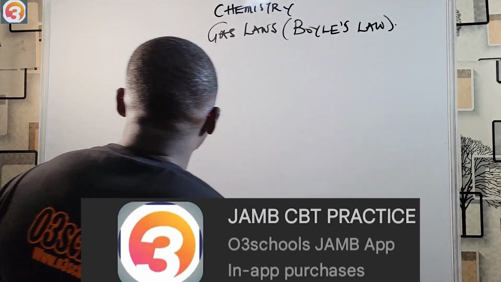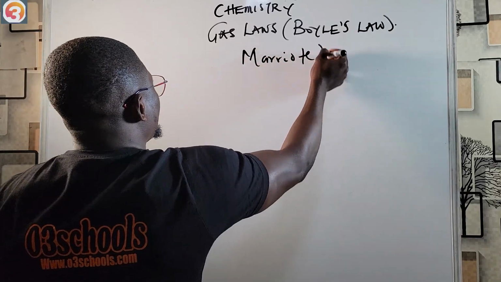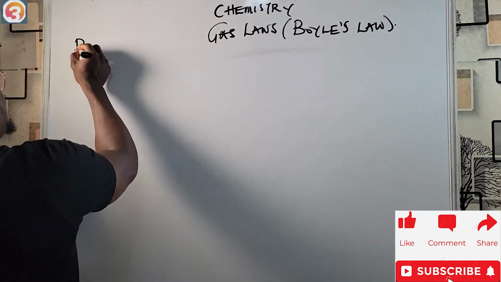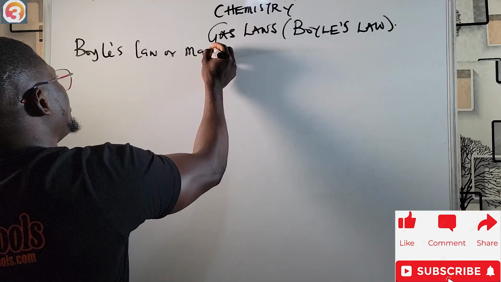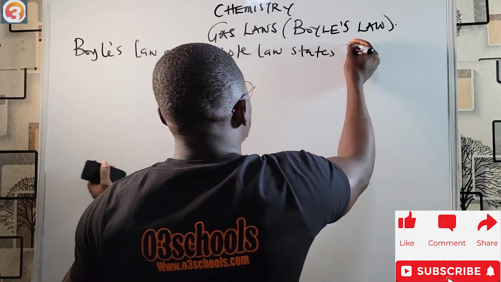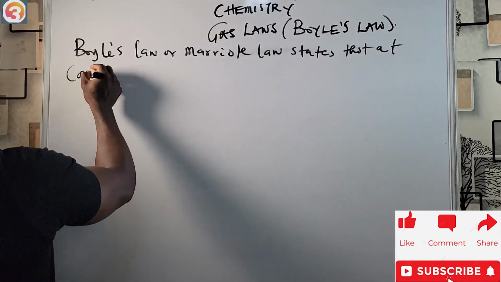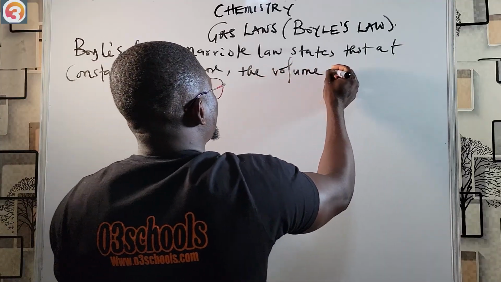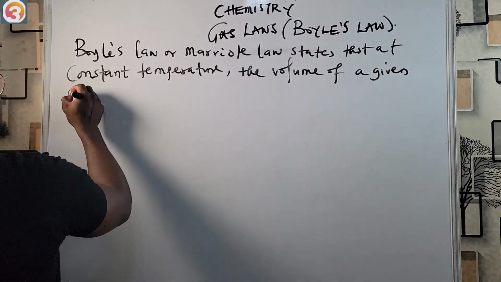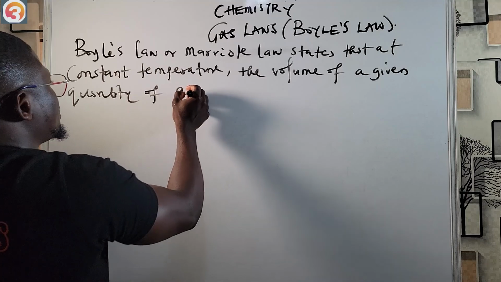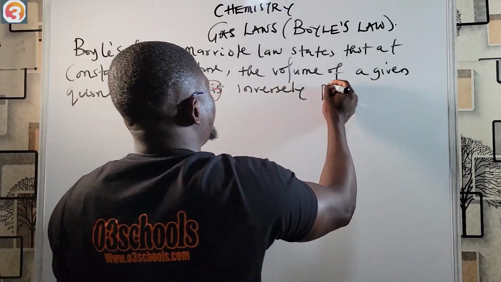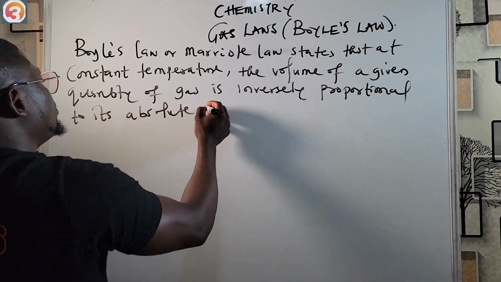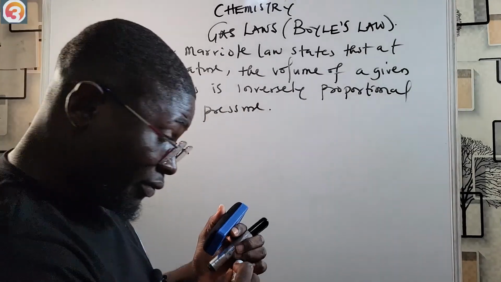So let's look at Boyle's law. Boyle's law is also called the Mariotte law. Boyle's law, or the Mariotte law, states that at constant temperature, the volume of a given quantity of gas is inversely proportional to its absolute pressure. I have to write this out for those who are taking notes.